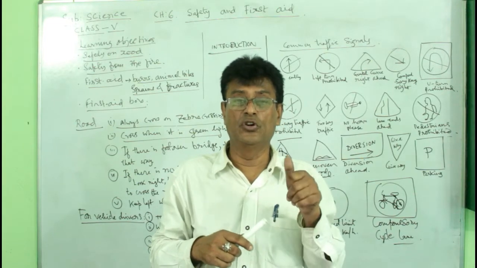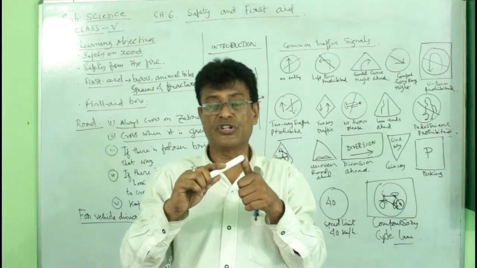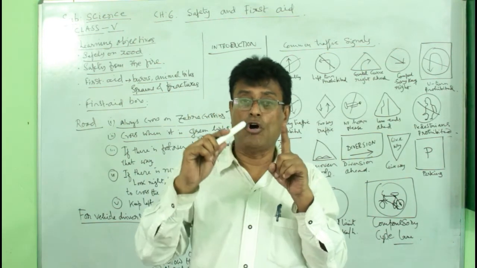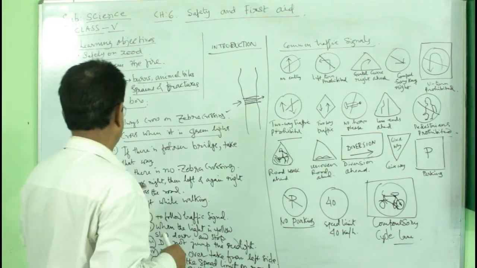So what is the first rule? The first rule is to cross the road on the zebra crossing. The second rule is to cross when it is the green light. Alright. What is number 3?